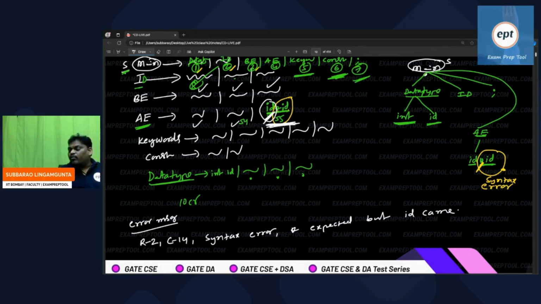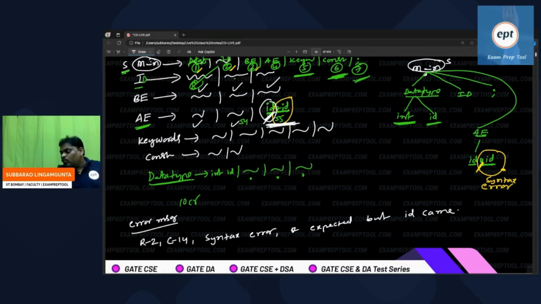And one more: who will inform the error handler? The syntax analyzer is informing, so it is a syntax error. The syntax analyzer informs the error handler: hello error handler, I am a syntax analyzer, and I got one error. I am expecting star, but the token coming is ID. As per the rules, star should come, because I took the 55th rule. In the 55th rule, after ID, star should come. But unfortunately star is not coming. The next token is ID, the lexical analyzer says, but the rule says star. So I think there is a mismatch. The programmer wrote it wrong.